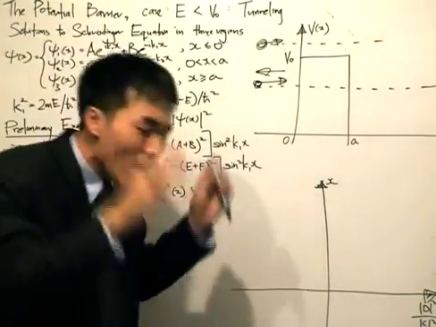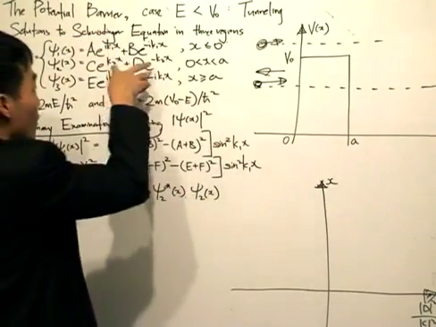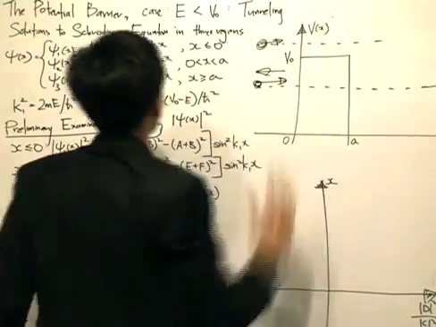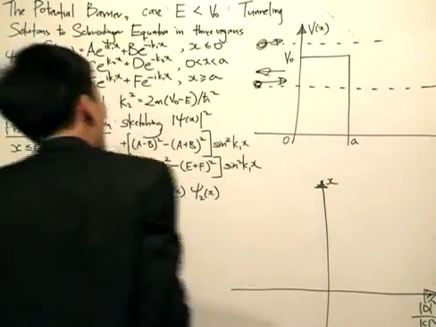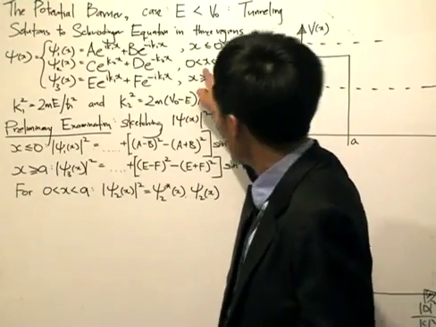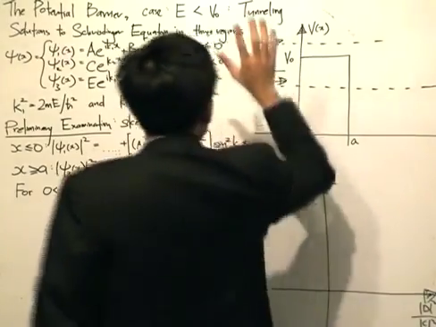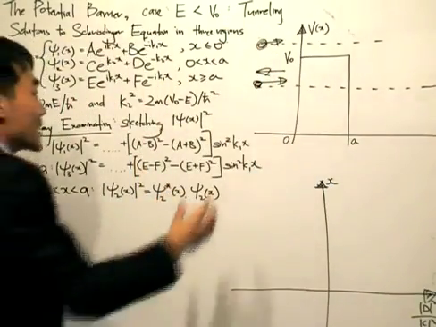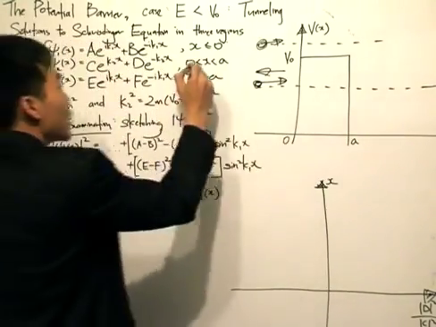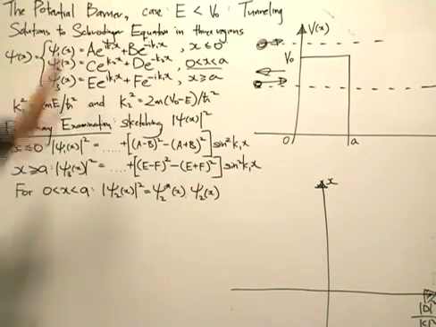As long as the solutions are bounded, we must retain them, because for all we know, it could be bounded in this region, such as when x is equal to a, the solution doesn't go out of the potential barrier. So keep both solutions. The other thing I want to draw your attention to is that it must be a strict inequality here. x is between 0 and a, and it cannot be equal to 0 or equal to a, because the potential barrier must have a finite width. It cannot have 0. That's why implicit in this inequality is that a is greater than 0. And then k1 squared and k2 squared are given by this over here.